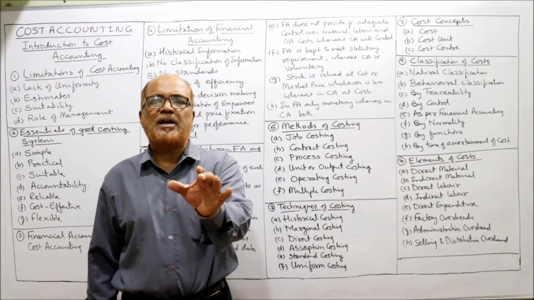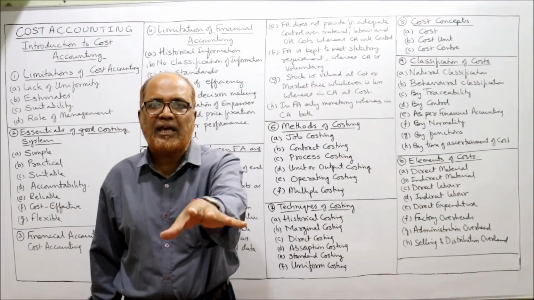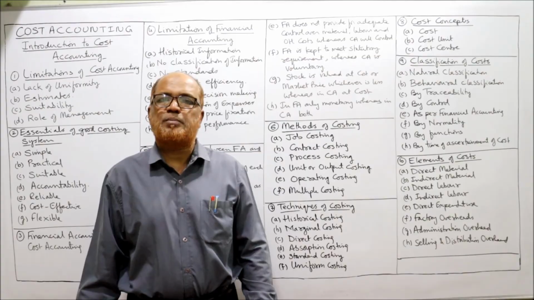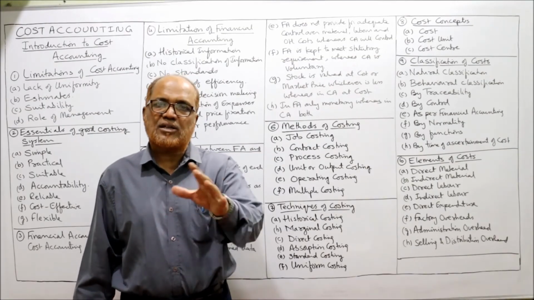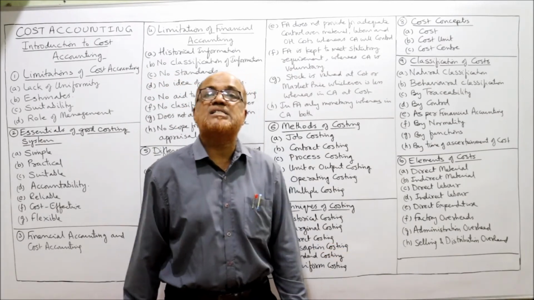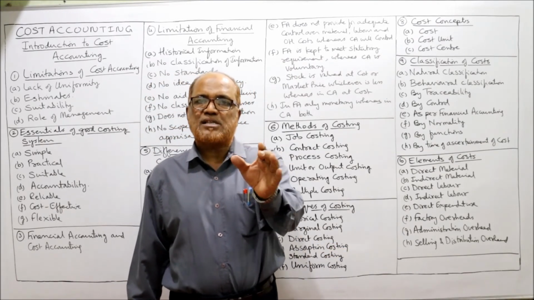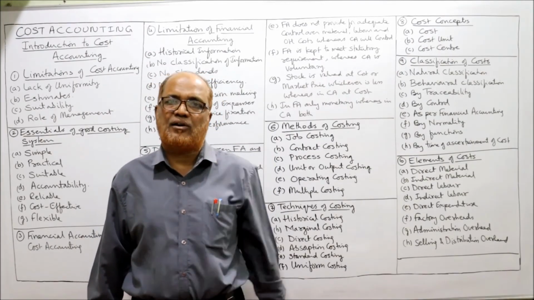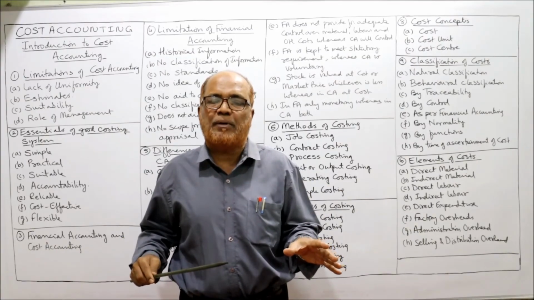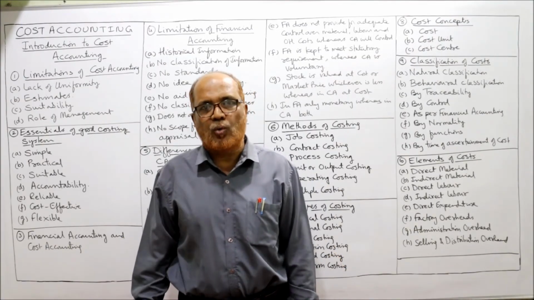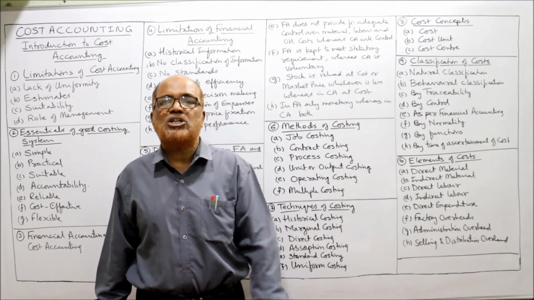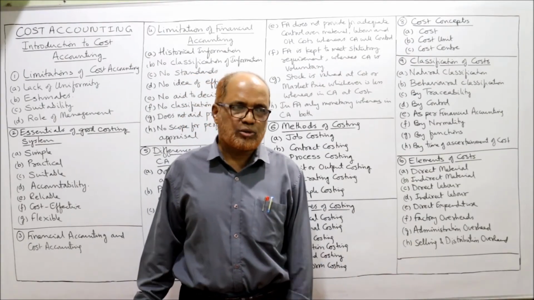Direct expenditure, the expenditure specifically incurred in making a particular product. Then overheads. Overheads are all indirect expenditure, indirect expenses. Indirect expenses are called overheads. Overheads are classified into factory overhead, administration overhead, and selling and distribution. The indirect expenses incurred in the factory are called factory overhead. The indirect expenses which are incurred in administration management department, that is called administration overhead. The indirect expenses incurred in sales and marketing of goods, that is called selling and distribution overhead.